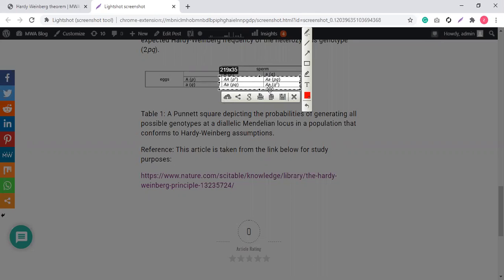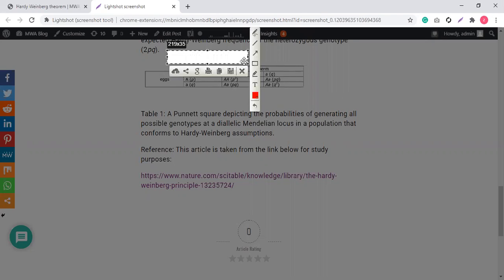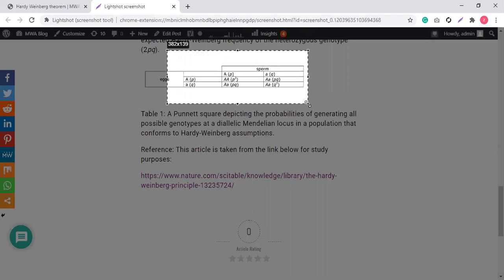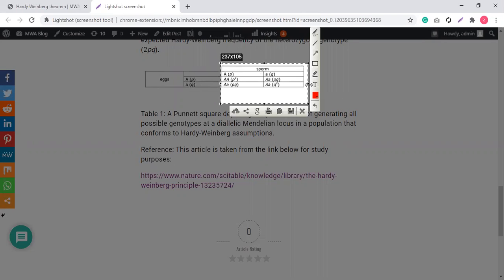I think there is a mistake in this one. It should be small a, small a. Yes, it should be small a, small a. Let me correct it. I got this article from Google. So it is small a, small a, Q square. Cool, done. You should correct it.